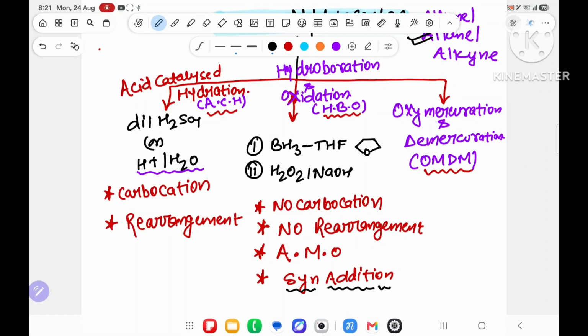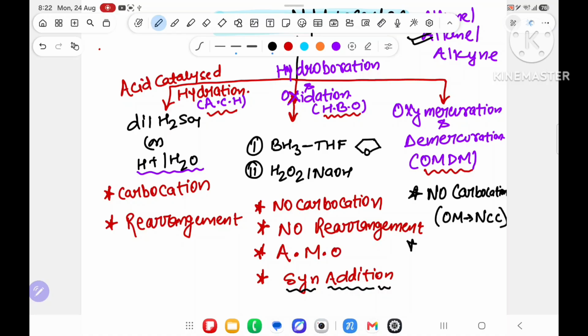Then the last part of the topic is called oxymercuration demercuration. Oxymercuration demercuration will also not form a carbocation. No carbocation. Why? Because oxymercuration will form a non-classical carbocation. In hydrocarbon I have dictated this.